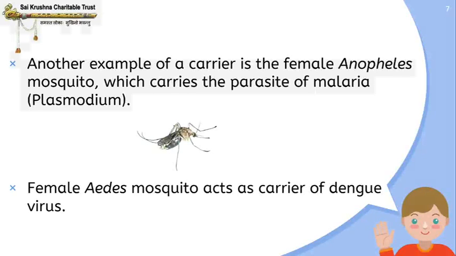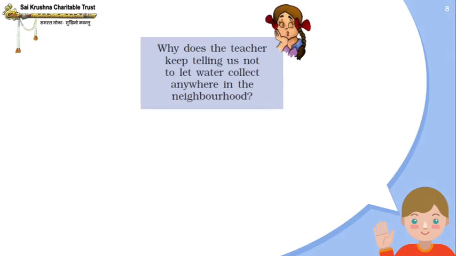Another example of a carrier is the female Anopheles mosquito, which carries the parasite of malaria, Plasmodium. So another insect which carries diseases is the female Anopheles mosquito, and it carries the parasite of malaria. The female Aedes mosquito acts as a carrier of dengue virus. So the Anopheles mosquito carries malaria and the female Aedes mosquito carries dengue virus.